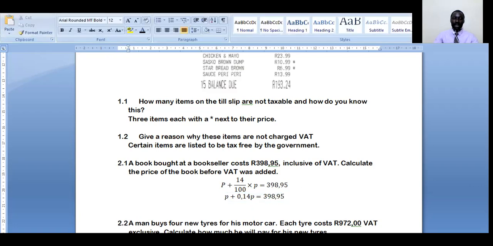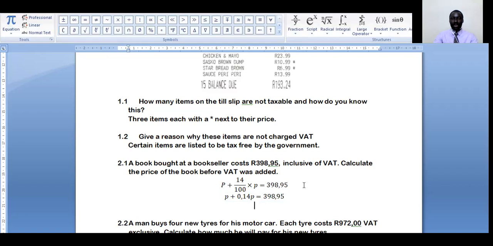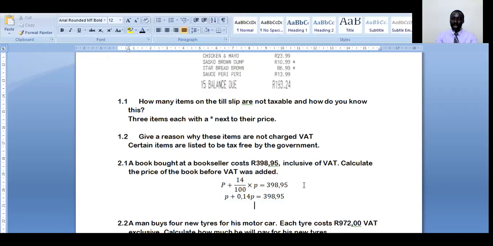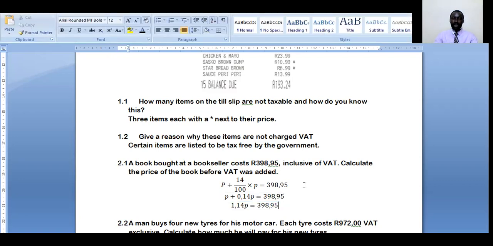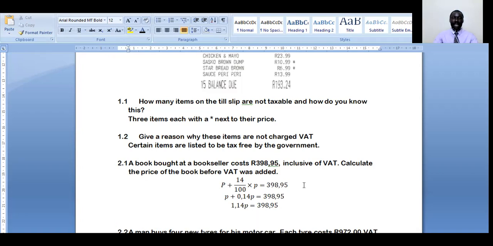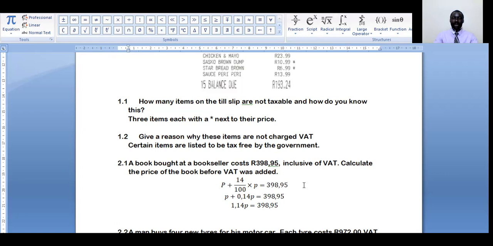We can still proceed. Notice that when we add P to 0,14 P, we get 1,14 P, which equals 398,95. So that is the price. How do we then proceed from here? Well, we need to find the value of P. And how do we find the value of P? Well, finding the value of P in this case requires us to divide by 1,14.